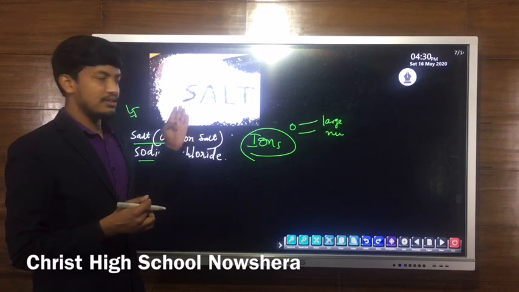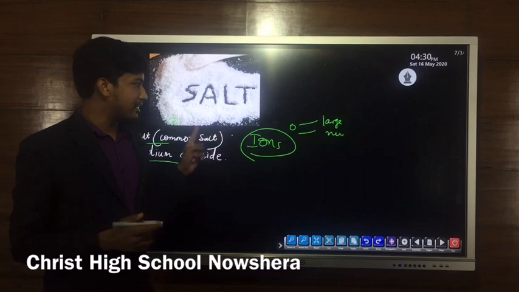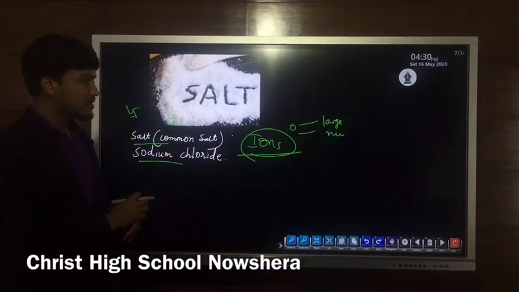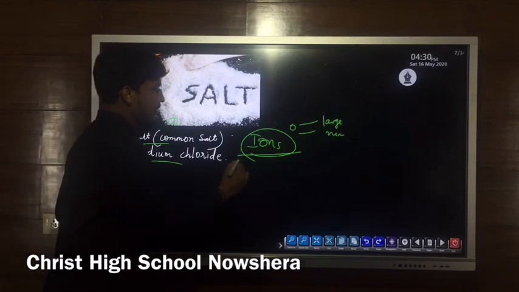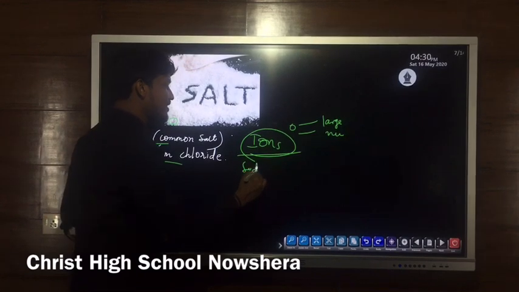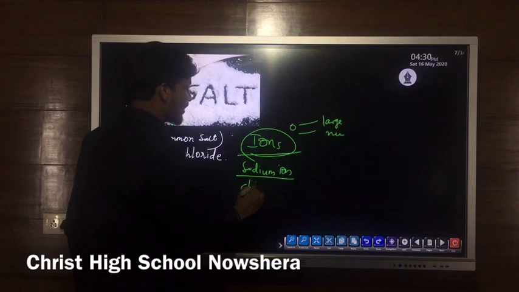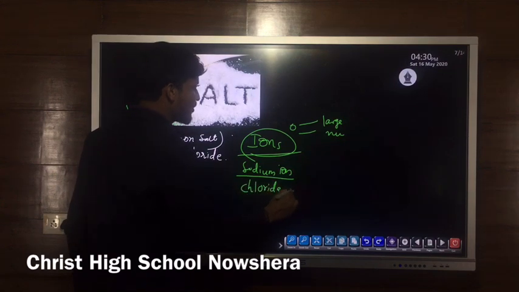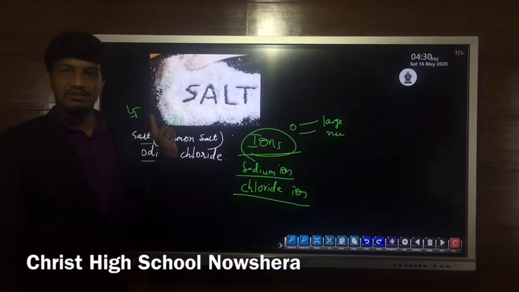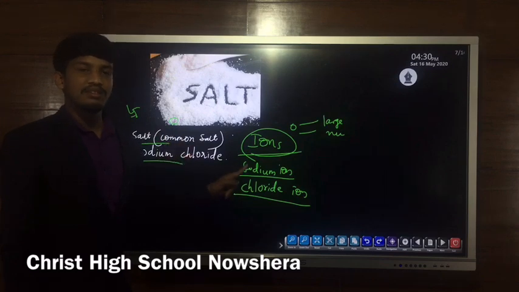In the case of substances like salt, we can see that the fundamental particles are ions. In the crystal of salt, we can say that there are two ions, that is, sodium ion and also chloride ion. So there are two ions in the case of salt. So that's why chemically we call it sodium chloride.